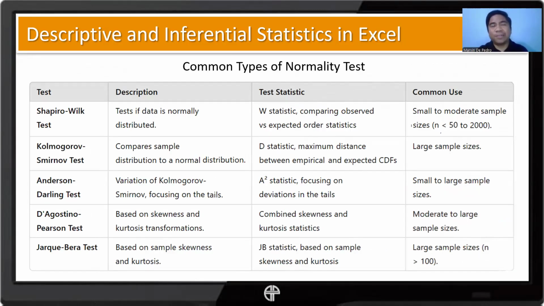There are many ways to test the normality using advanced testing, like the Shapiro-Wilk test. I think this is one of the most popular ones. Other options are listed here; I might not be able to pronounce them correctly. They have their respective descriptions, test statistics, and common uses. So you can take a screenshot of it.